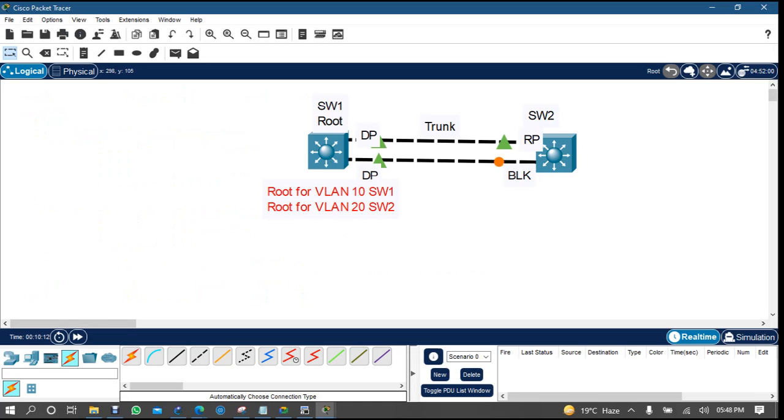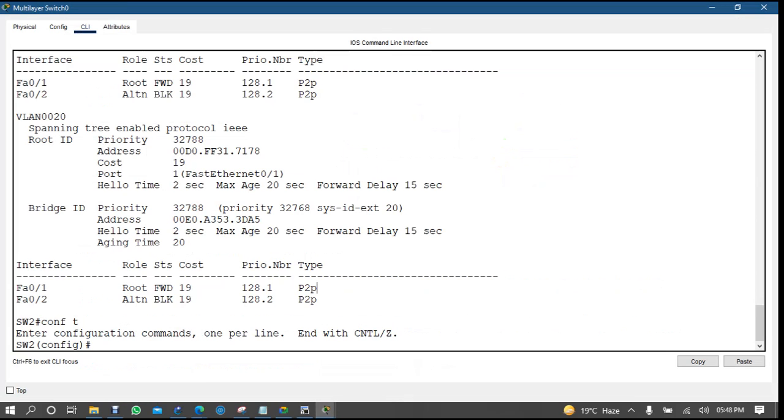Okay, so what I mean to say is that I want to make switch 1 the root for VLAN 10 and switch 2 the root for VLAN 20. Okay, so for routing it's very simple. If you'll come to switch 2, this is switch 2, right? Now tell me what command I should use so it will be a root for this VLAN 20.